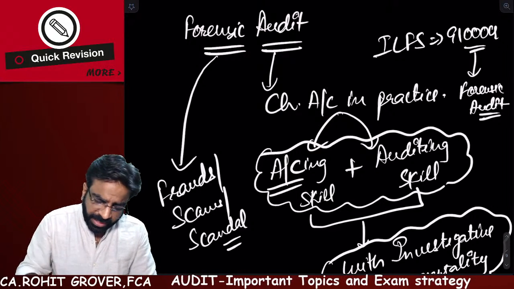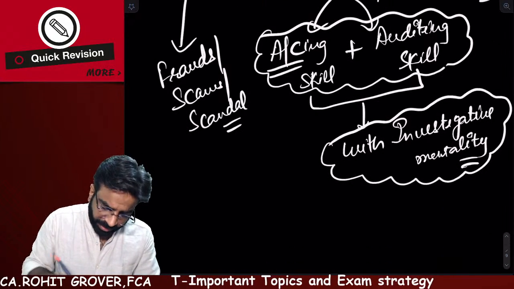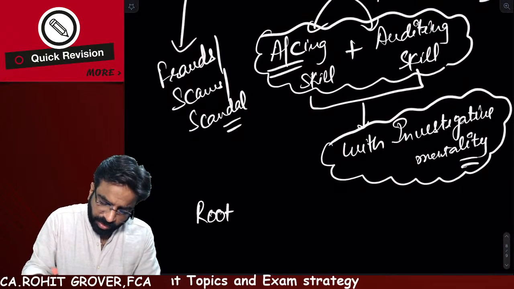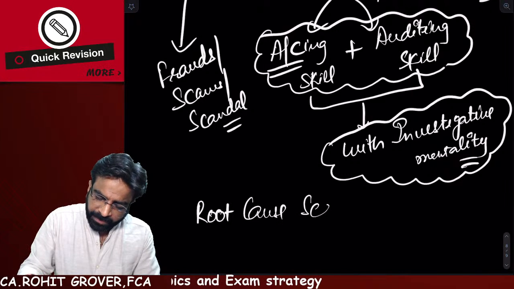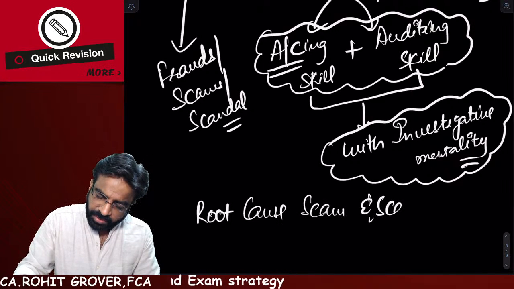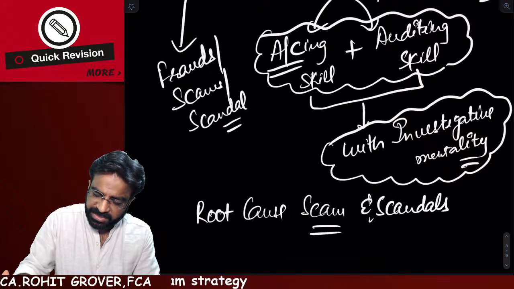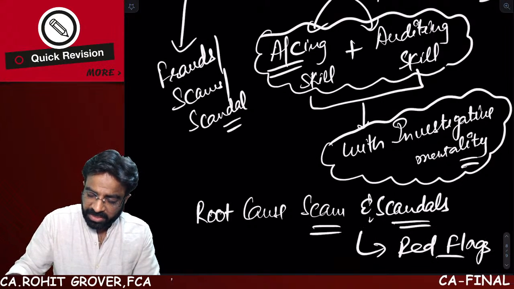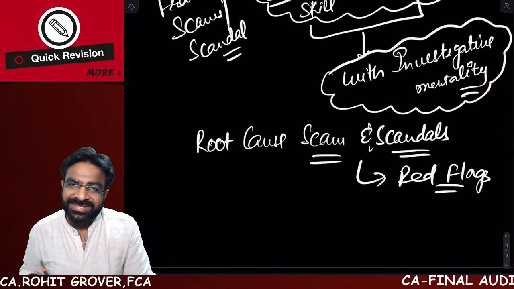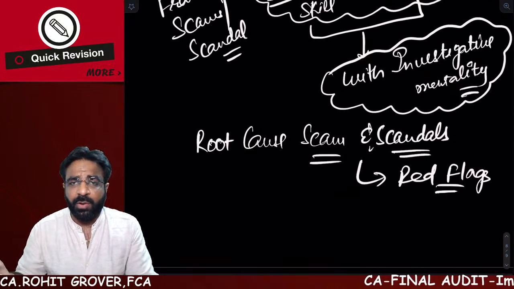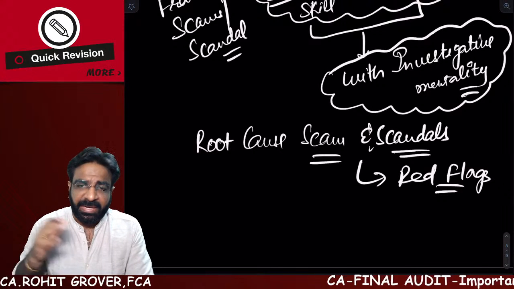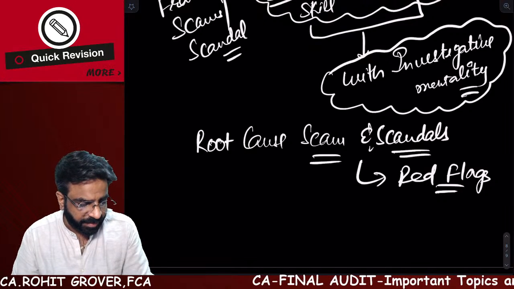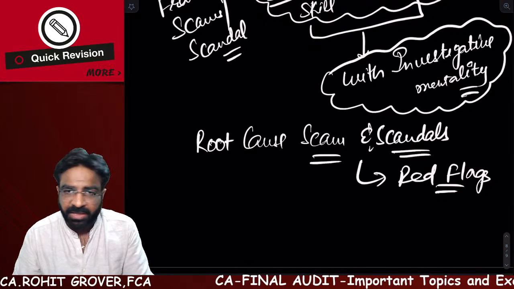Where the fingerprints will be matched with the database and ultimately we'll come to know who is the culprit. Same thing. We are going to understand the root cause of that scams and scandals. What are the red flags which were there in their internal control system and accounting system, which were overlooked by the management or by the employees, and ultimately the scam and scandal has taken place. This is the basic idea behind the forensic audit.